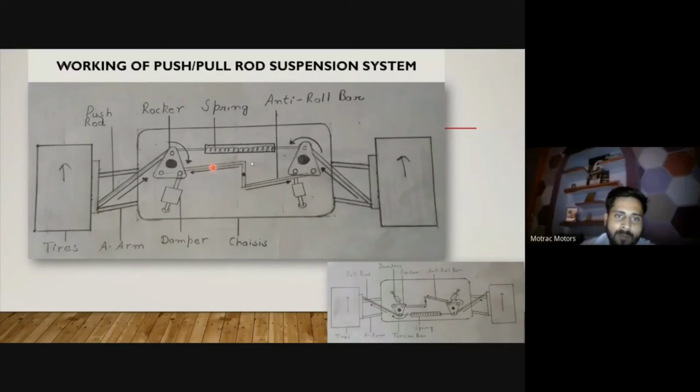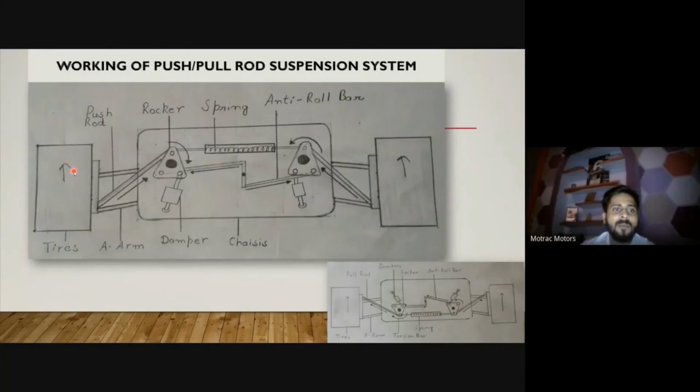So it will start pushing this member, it will start pushing this rocker arm at this point. If this link starts to push this rocker arm at this section, it starts to rotate in the clockwise direction. If it rotates in the clockwise direction, automatically a force is created at this wheel in the upward direction.